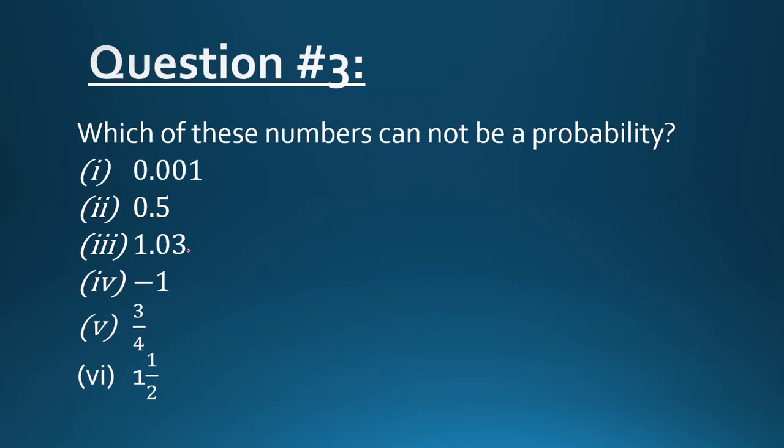Moving towards question number 3, which is: which of these numbers cannot be a probability? Out of these 6 numbers, you need to tell which one of them is not a probability. Before solving the question, I want to tell you that the probability of an event is always between 0 and 1. It means that the probability of an event cannot exceed 1 and cannot be less than 0.